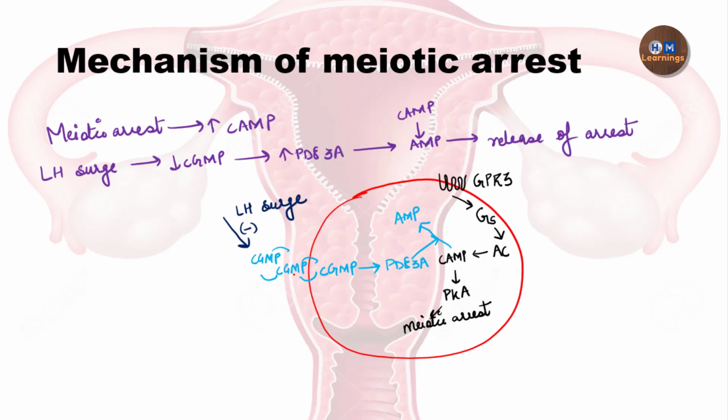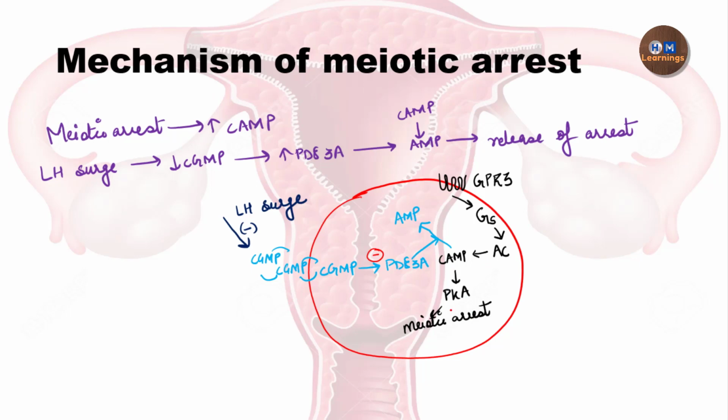There has been transmission of the cyclic GMP from the granulosa cells and from the theca cells with the help of the gap junctions. Now this cyclic GMP will cause the inhibition of the enzyme phosphodiesterase 3A. Phosphodiesterase 3A is a specific enzyme of the oocyte, and it causes the degradation of cyclic AMP to form AMP. So as this phosphodiesterase 3A enzyme is inhibited, the cyclic AMP will not be degraded. There will be high levels of cyclic AMP, which cause a meiotic arrest.